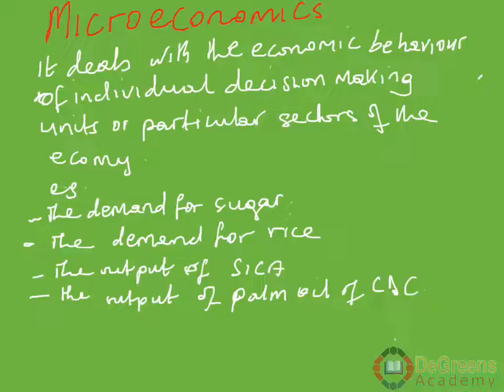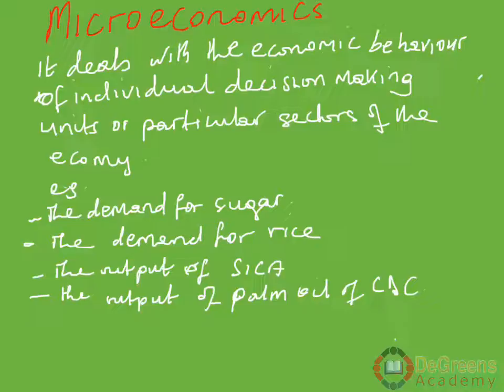Now let's look at these two terms, microeconomics and macroeconomics. Microeconomics deals with the economic behavior of individual decision-making units or particular sectors of the economy.